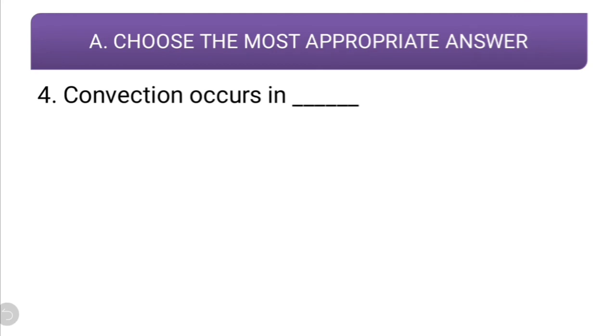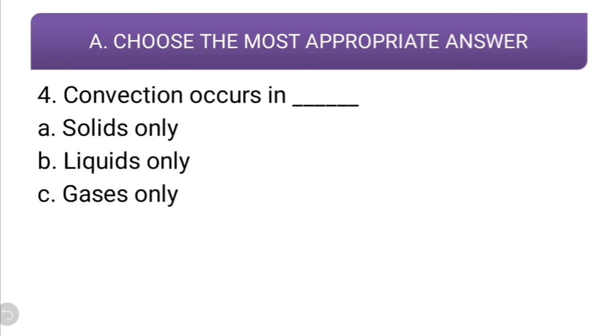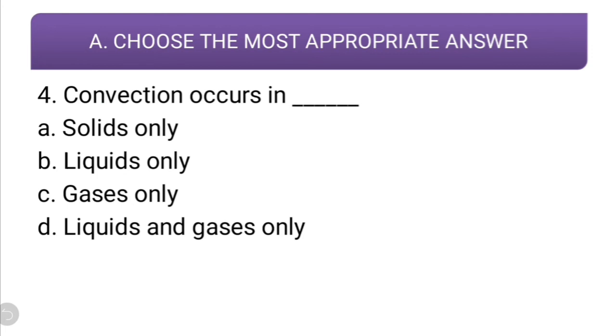Fourth question. Convection occurs in solids only, liquids only, gases only, liquids and gases both. Now students, convection requires a medium whose molecules have a certain degree of freedom. Molecules in liquids and gases have the freedom to move from one place to another. So obviously the correct answer is liquids and gases both, because they can move from one place to another. So this can happen in convection. So liquids and gases is the correct answer.